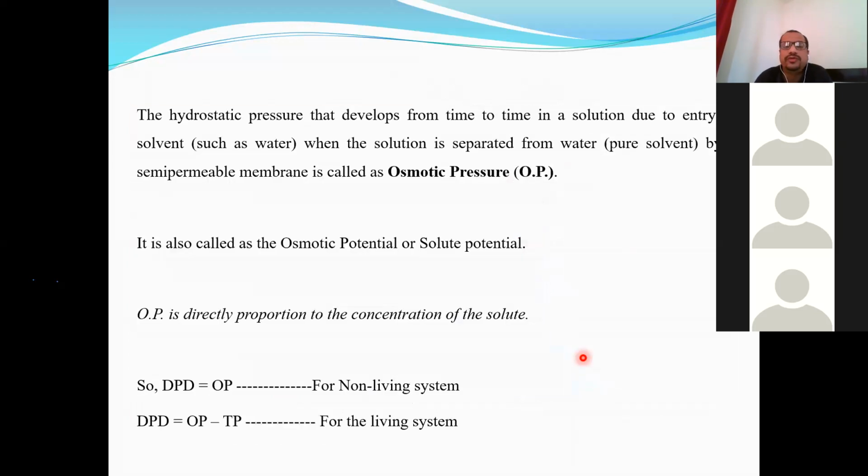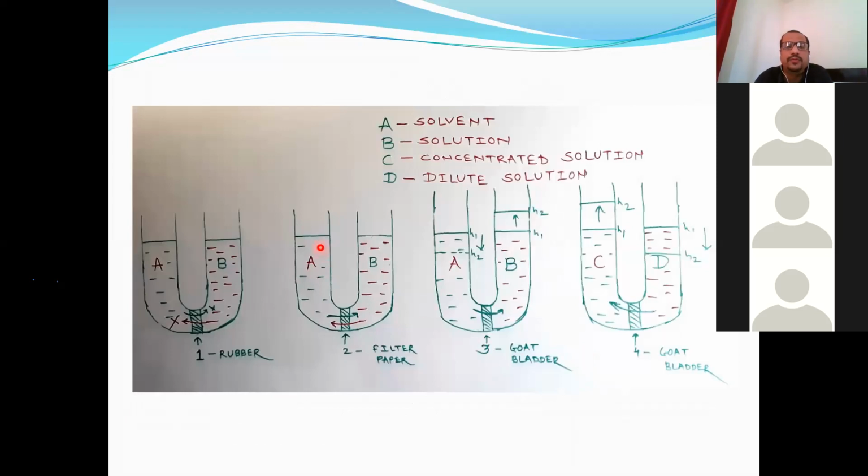Now I want to tell you one more thing here. We have seen that diffusion takes place due to diffusion pressure which develops in this limb, and there is presence of diffusion pressure deficit in this limb. Similarly, in this right hand side limb, where there is concentrated solution, there is development of osmotic pressure. So diffusion takes place because of diffusion pressure which develops here, and osmosis takes place because of osmotic pressure, which develops here in the solution limb, in the strong solution.